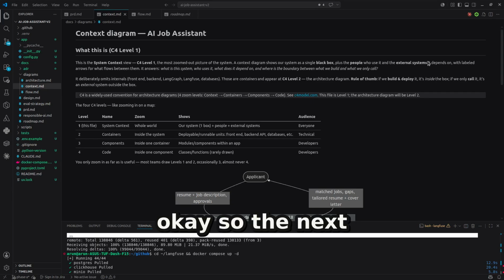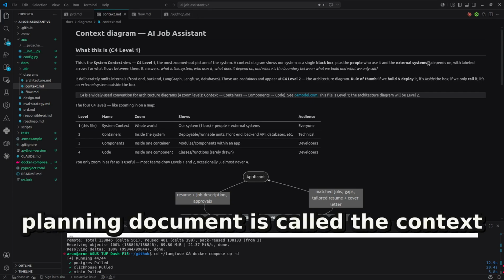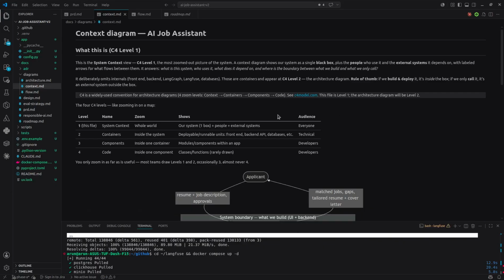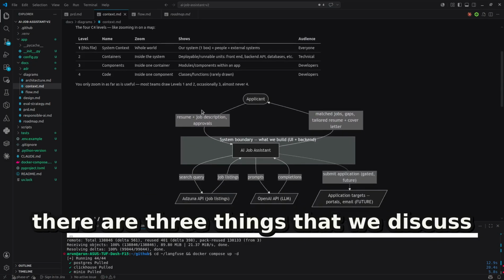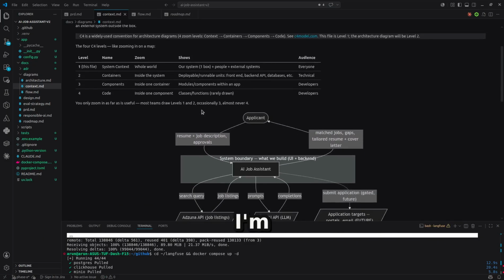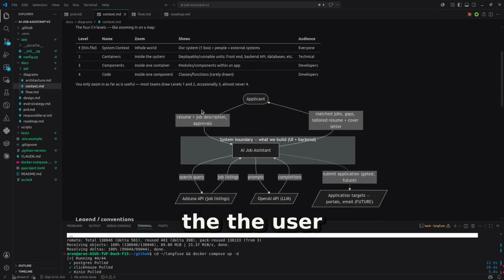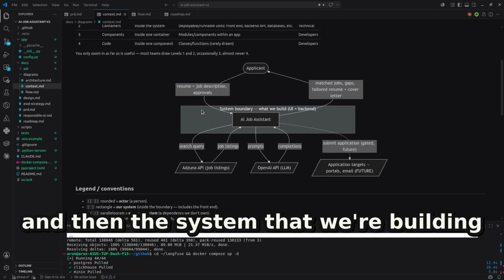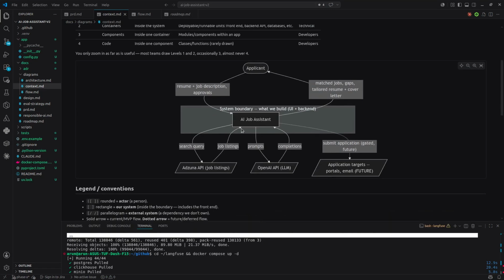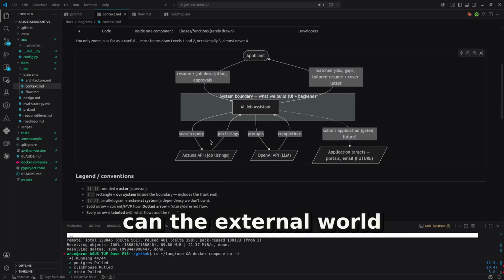Okay, so the next planning document is called the context diagram. In this diagram, there are three things that we discuss: the user, the system that we're building, and the external world.